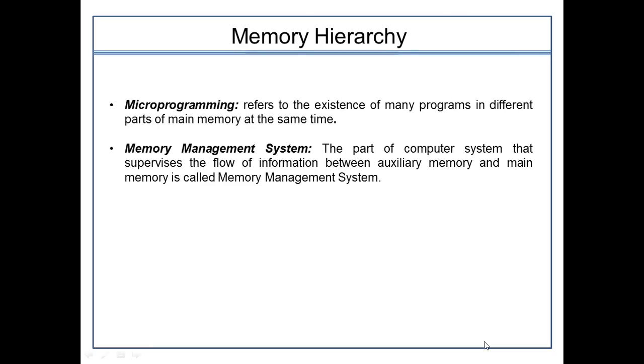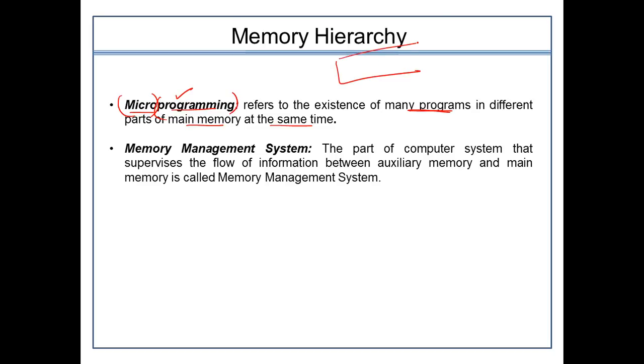Now there are two terms that again play an important role, so I have added them in this particular slide. One is multiprogramming. What does this mean? It refers to the existence of many programs in different parts of the main memory at the same time. That is multiprogramming.